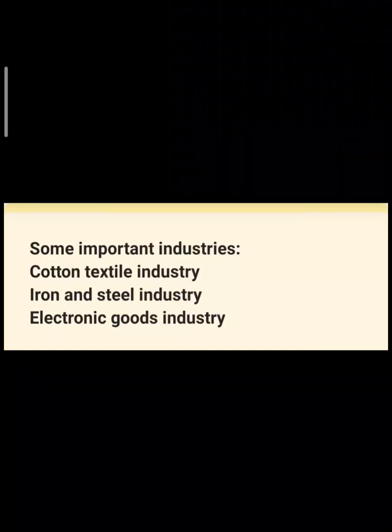So these all are the places जहाँ पे cotton textile industries set up हैं. Okay. Second one is your iron and steel industry. These industries are found in places like Jamshedpur, Bokaro, Visakhapatnam, Bhilai. The last one is your electronic goods industry. So these industries are found in places like Bengaluru, Mumbai, Chennai, and Hyderabad.